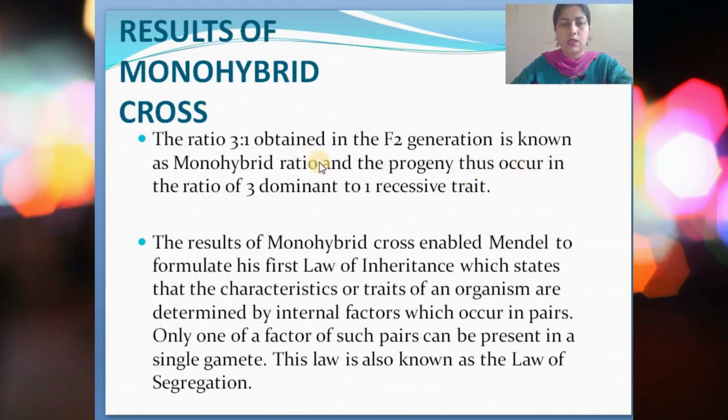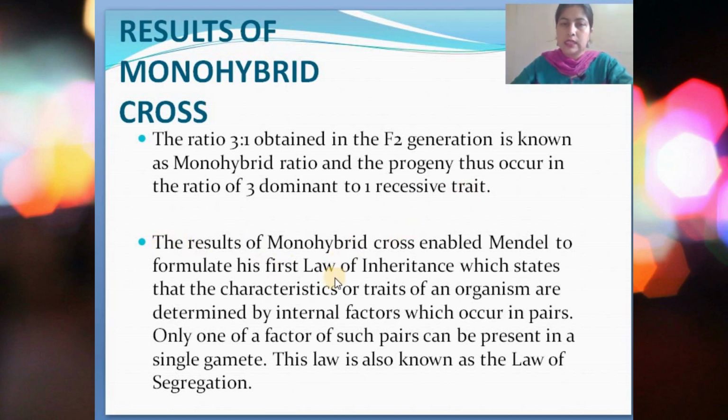The progeny occurs in the ratio of 3 dominant to 1 recessive trait. The tall characteristic is the dominant characteristic here, so 3 tall plants and 1 dwarf plant were produced, and 3 dominant and 1 recessive trait will always be produced in a monohybrid cross.